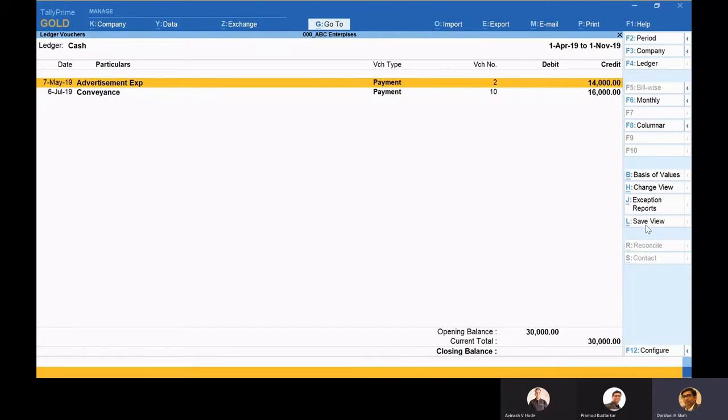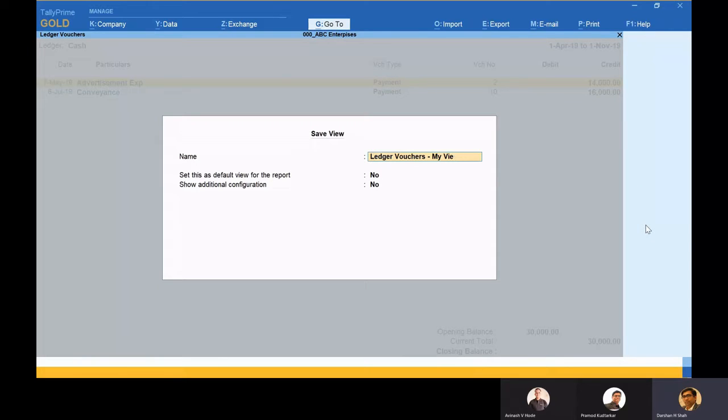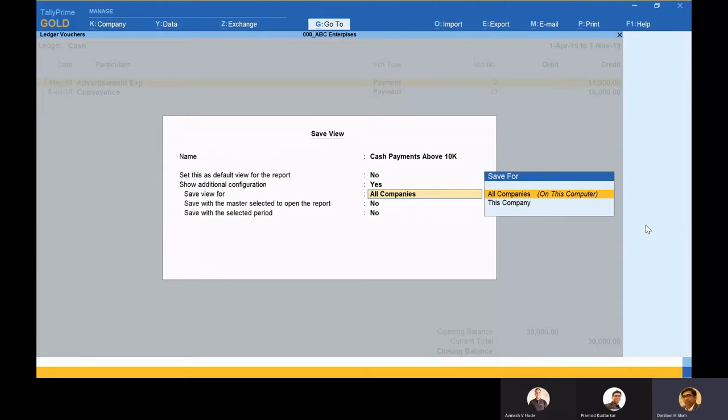Now from here they can click on save, and I can rename it as cash payments above 10K. And here I can set it as... Acha, what was the second question, Avinash?